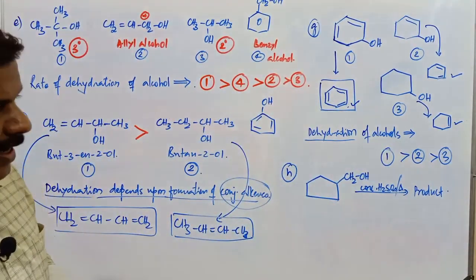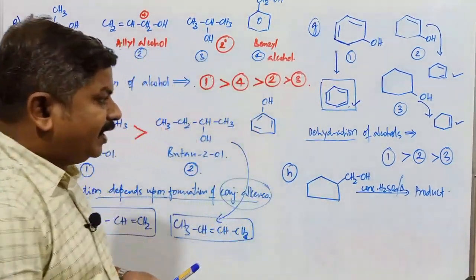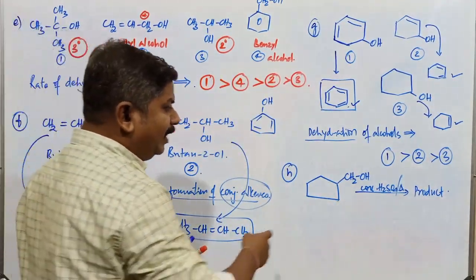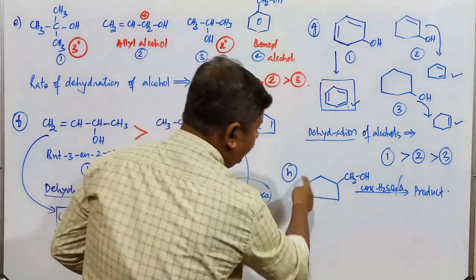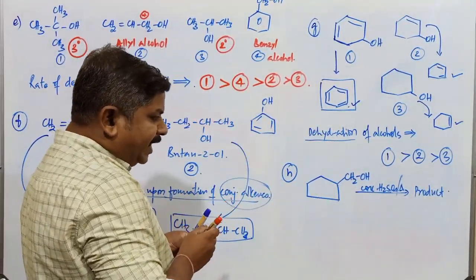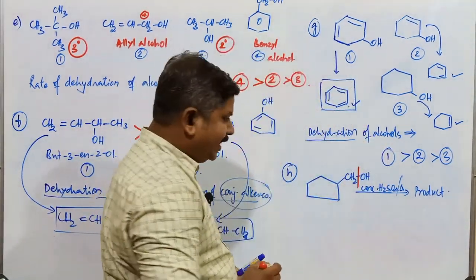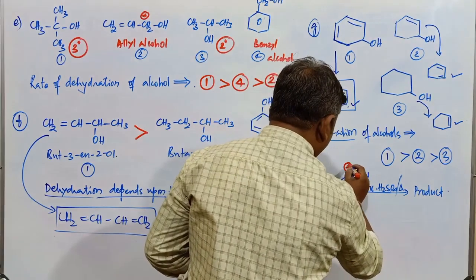What is the main product obtained in the dehydration of this cyclopentyl methanol? Students, one trick I have mentioned already. This particular bond is cleaved first, right? Formation of a carbocation takes place.